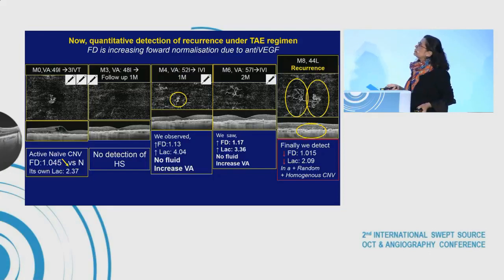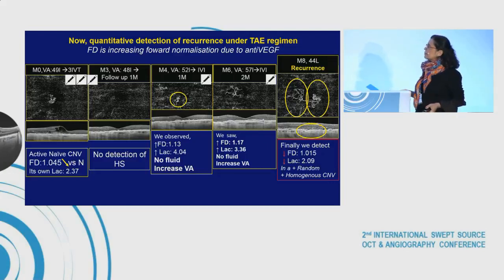And now, an example of quantitative detection of recurrence under treat and extend regimen. At baseline, this active naive CNV had its own fractal dimension and lacunarity. After the reloading dose, no detection of hypersignal. At month 4, we observe an increase of fractal dimension and lacunarity, no fluid on structural OCT, and an increase of visual acuity.